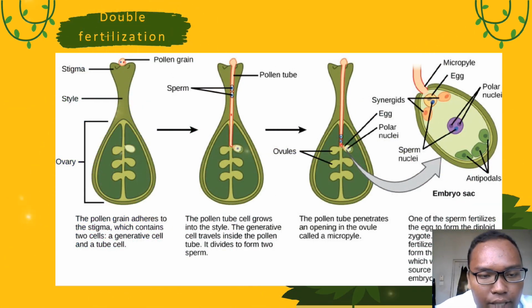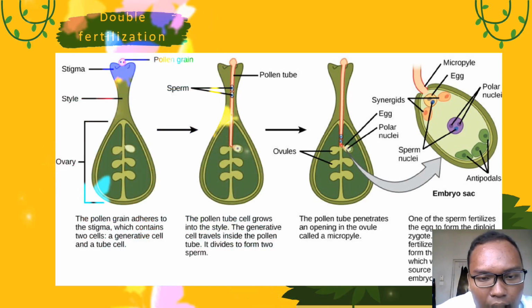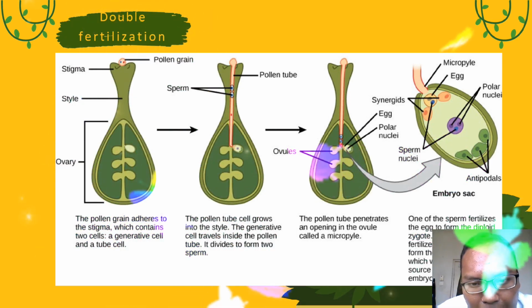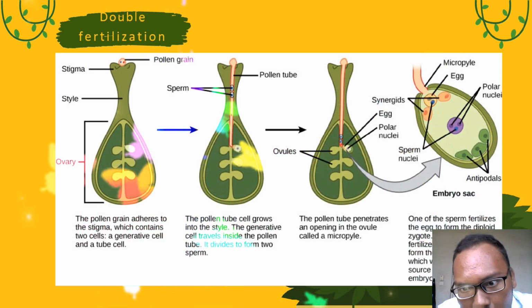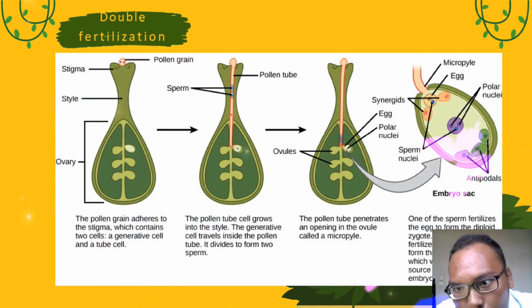The pollen grain enters the stigma. The pollen tube cell grows into the style, and the pollen tube penetrates the ovule at the micropyle. One of the sperms fertilizes the egg to form a diploid zygote.